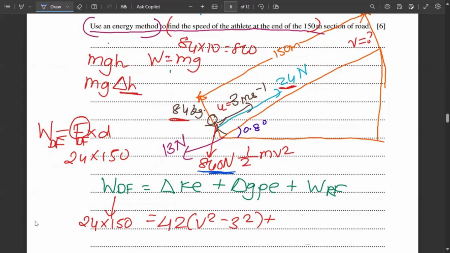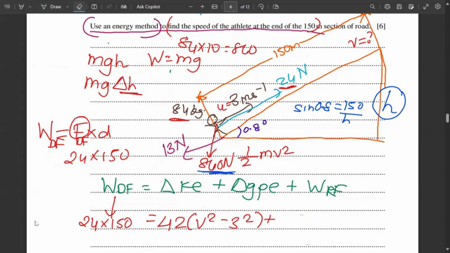Now this distance is 150 meter, but what is the vertical height that it will travel? Because h is not the total distance covered. This is h. What is the height? So we'll simply use trigonometry. Sine 0.8 is equal to 150 upon h.